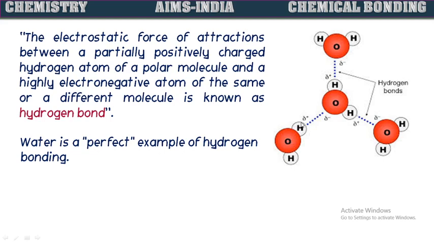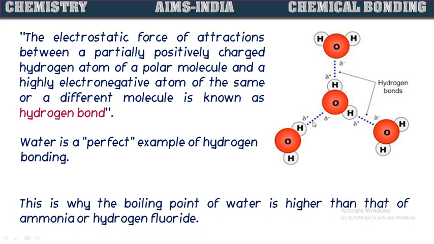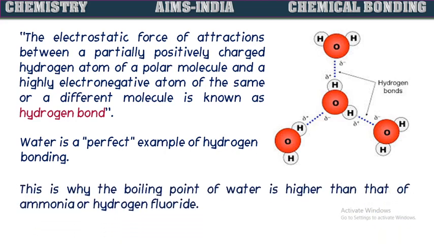Slight charges are occurring. So in all the molecules these slight partial charges are occurring. So the positive end of one molecule is attracted by the negative end of another molecule. These two are attracted and hence a slight electrostatic force of attraction occurs. That is called here as hydrogen bonding. This is why the boiling point of water is higher than that of ammonia and hydrogen fluoride. This is because of hydrogen bonding.